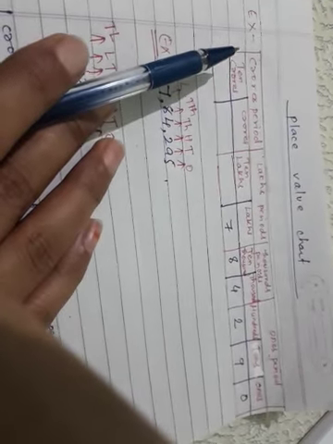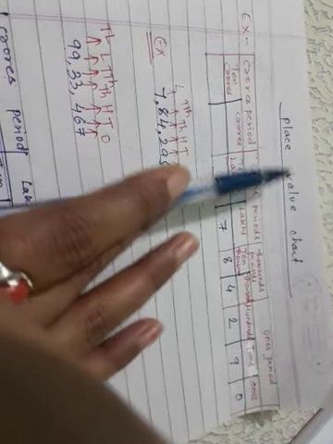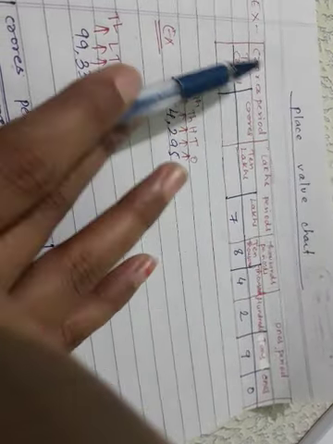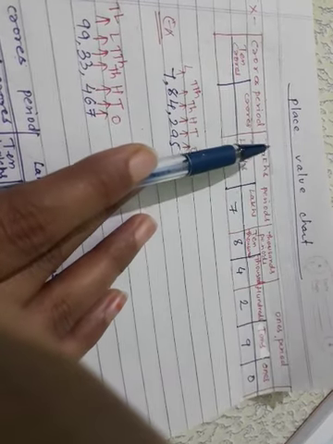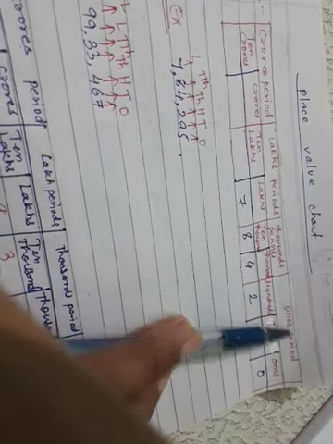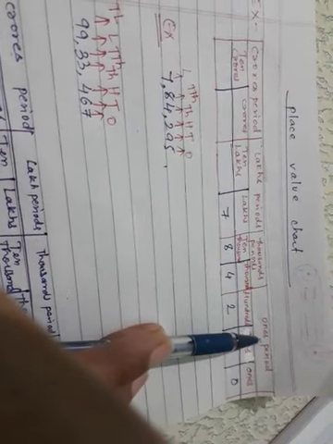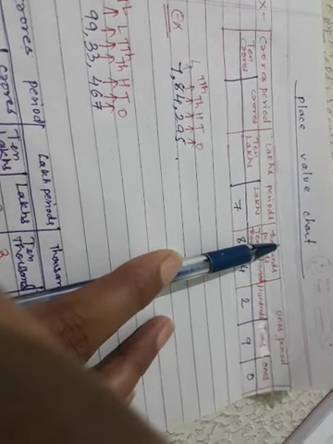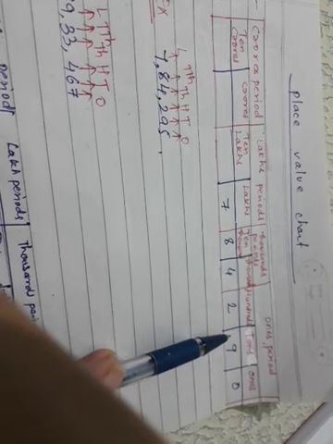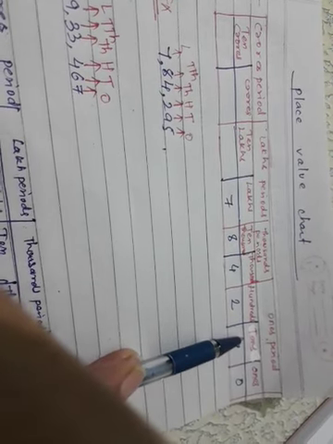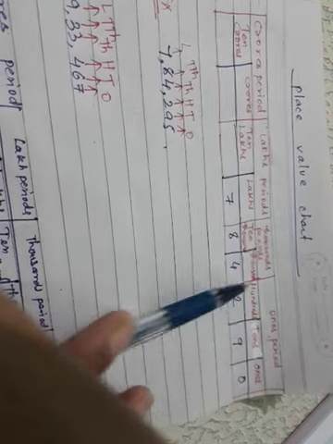See, I'm going to make a place value chart. See how we will make it. So this is the place value chart, and we have to divide it with the proper periods. Each period is divided into two parts, but only the ones period is divided into three parts. The periods are ones, thousands, lakhs and crores. So the ones period has three parts: ones, tens, hundreds.